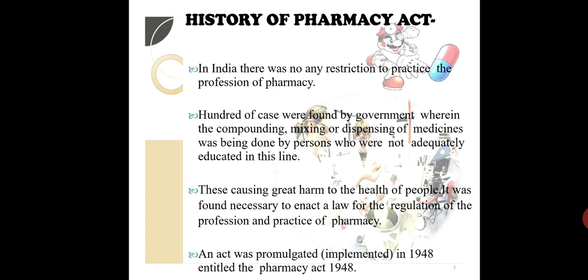In India, there was no restriction to practice the profession of pharmacy. Hundreds of cases were found by the government wherein the compounding, mixing or dispensing of medicines was being done by persons who were not adequately educated in this line. This was causing great harm to the health of people. It was found necessary to enact a law for the regulation of the profession and practice of pharmacy. An act was promulgated, that is implemented, in 1948, entitled as Pharmacy Act 1948.